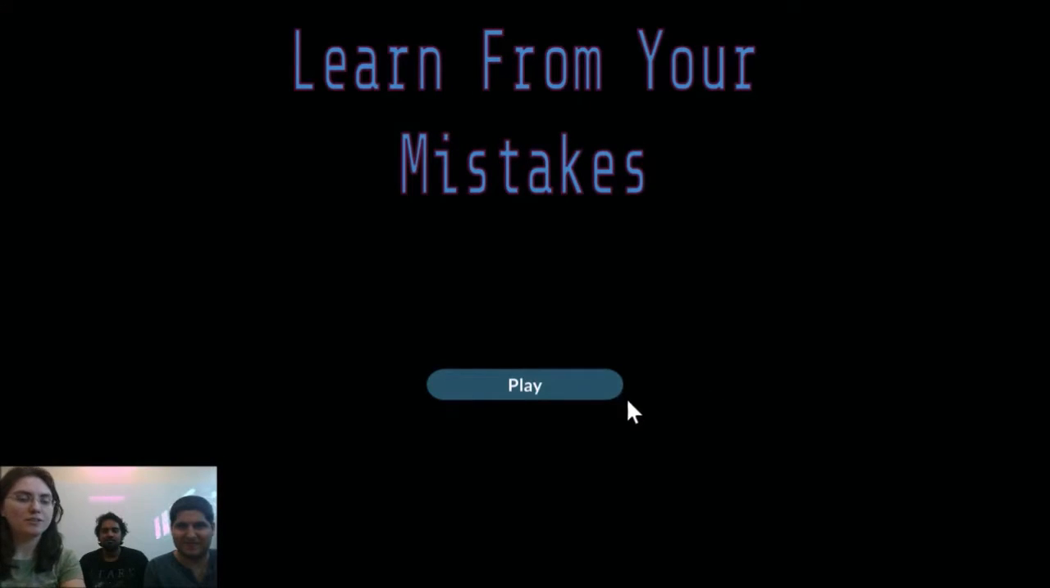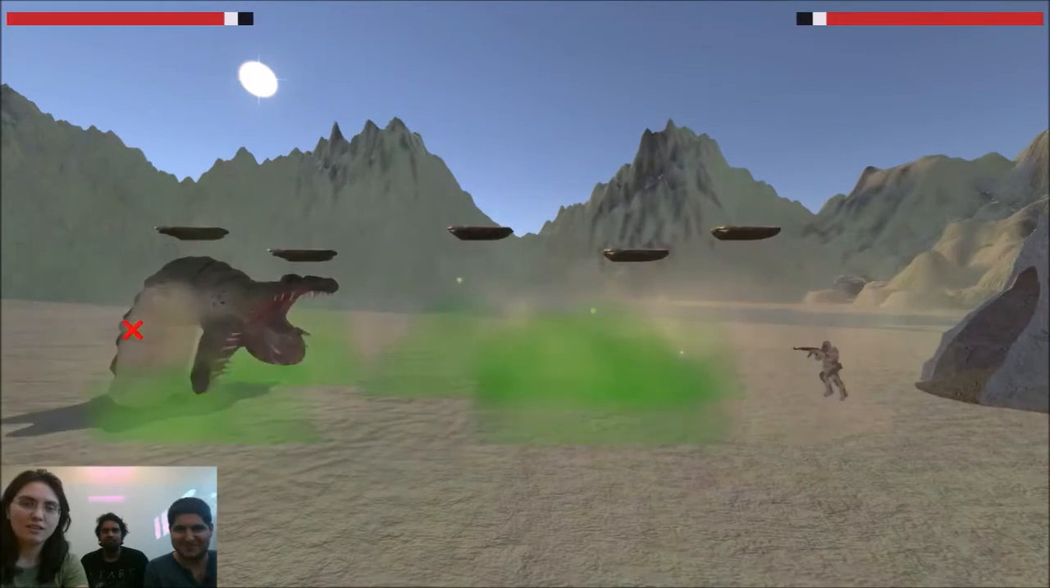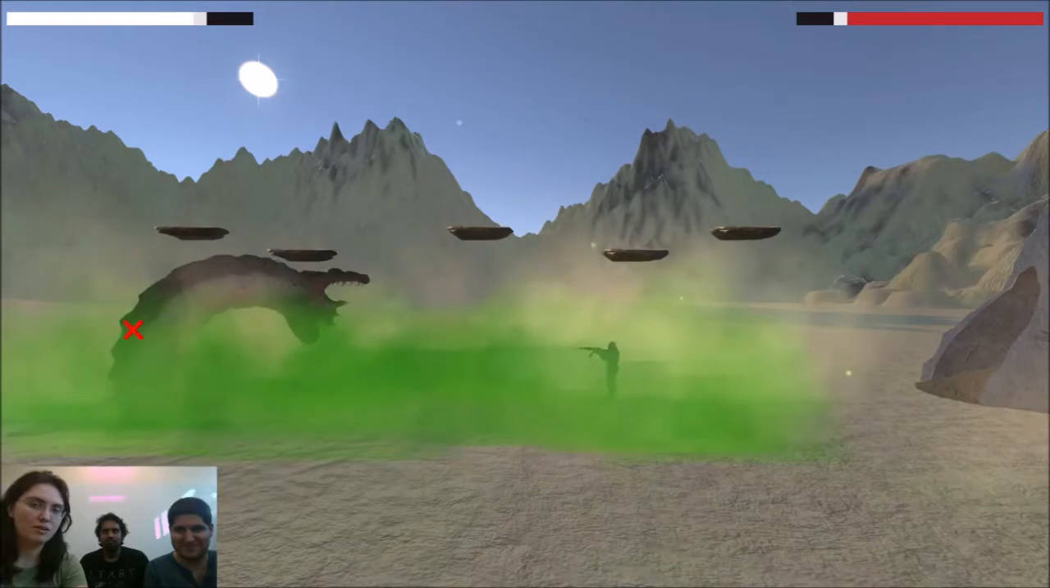Okay, so here's our game with our title screen, Learn From Your Mistakes. And then we click play, and we go into the first arena with the first boss, which is the giant worm. He's got 4 different attacks. Both of the bosses have 4 different attacks.